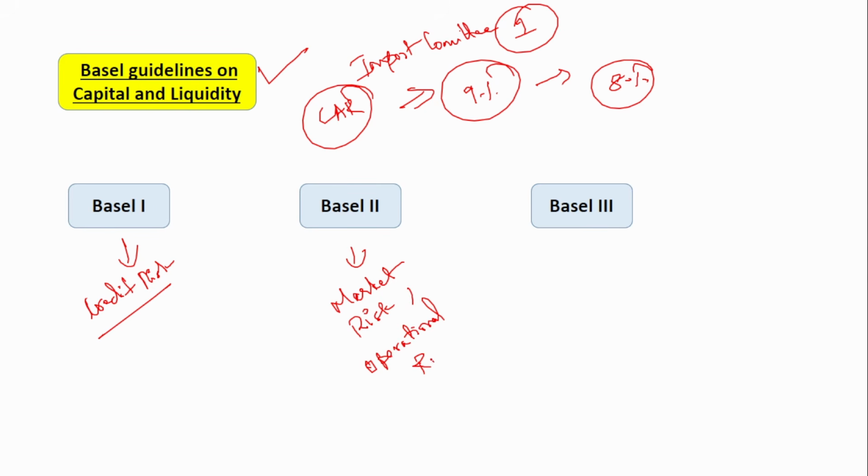What is this market risk and operational risk? Market risk is that apart from giving loans to the customers or the borrowers, the banks also invest in the market. In the stocks, in the bonds, they also make an investment. So what happens if the stocks go down or the bonds go down? That is the risk associated with these market investments.